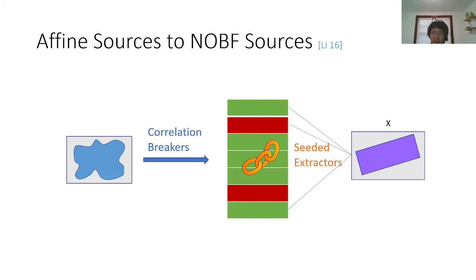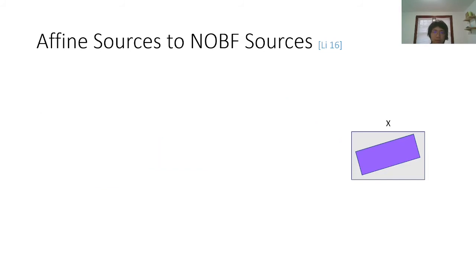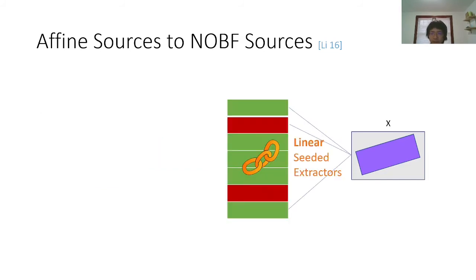So in the first step, we also apply a seeded extractor to get this matrix. But in the second step, we need an independent source to break the correlation. But in an affine source setting, we don't really have this second independent source. But Lee observed that if in the first step we replace the seeded extractor with a linear seeded extractor,